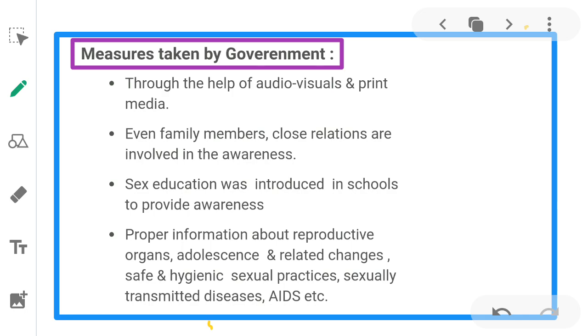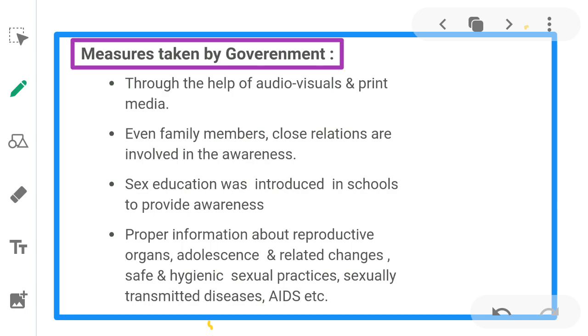Next, sex education was introduced in schools to provide awareness. Introduction of sex education in schools should also be encouraged to provide right information to the young, to discourage children from believing in myths and having misconceptions about sex-related aspects.